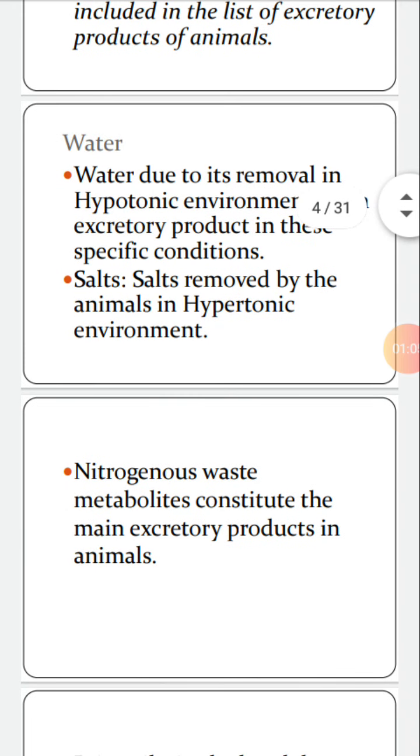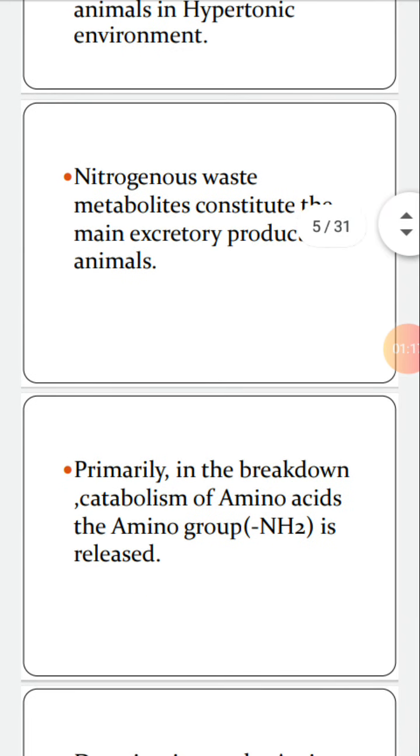Nitrogenous wastes. Metabolites. The substances that take part in metabolism are called metabolites. They constitute the main excretory product in animals. Primarily, in the breakdown or catabolism of amino acids, amino group is released.